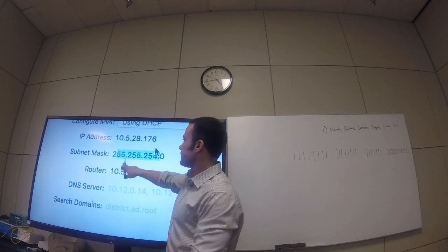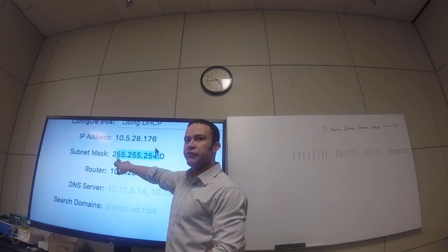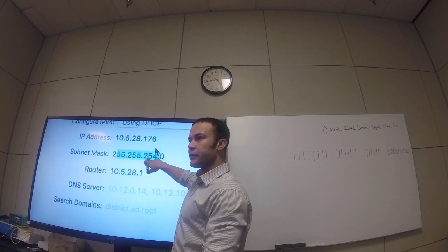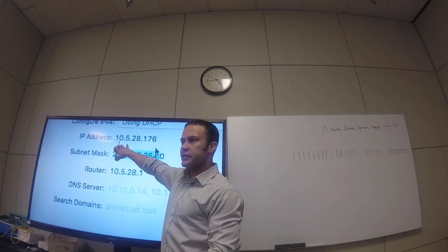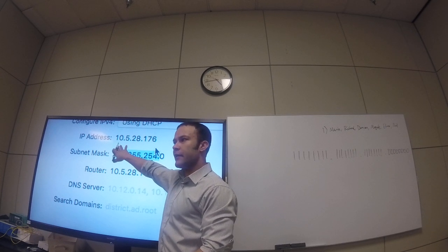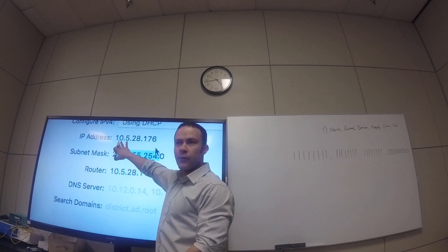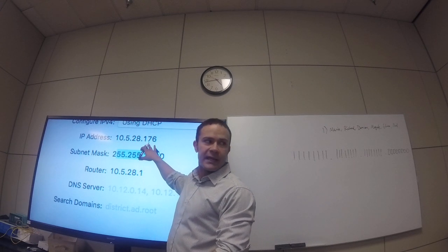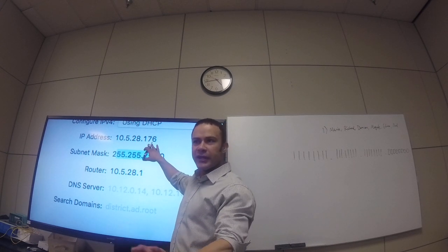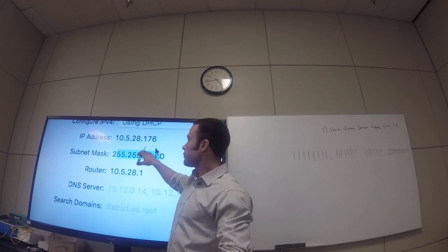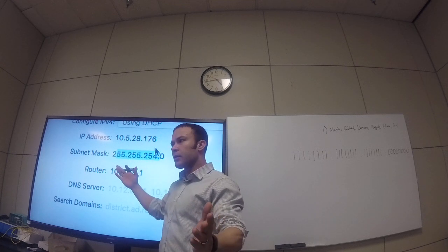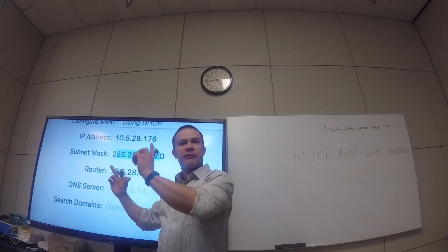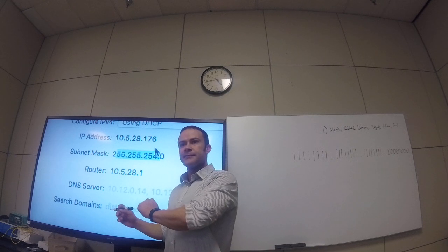So let's say, for example, that instead I put a subnet mask of 255.255.0.0. Now which have to match? The first two. Now the first 2 have to match to be on the same network, and then the last two can be anything, and the hosts can communicate on that network. If I was to change one of the first two, even by one number, then now I'm on a different network. Make sense? Yeah.